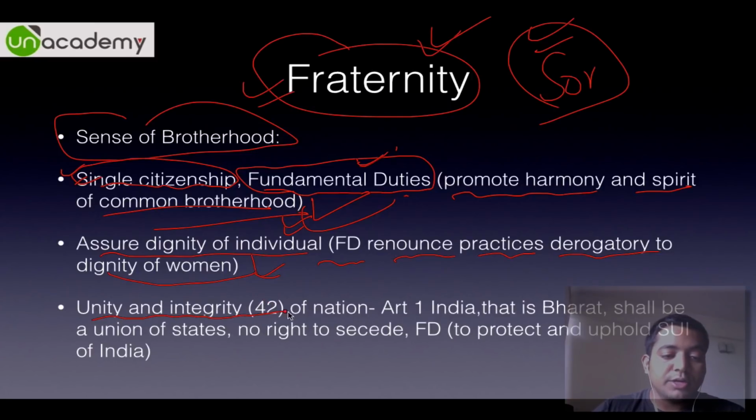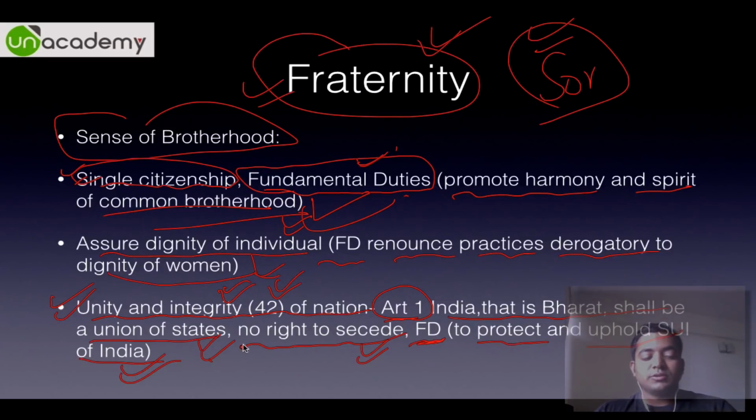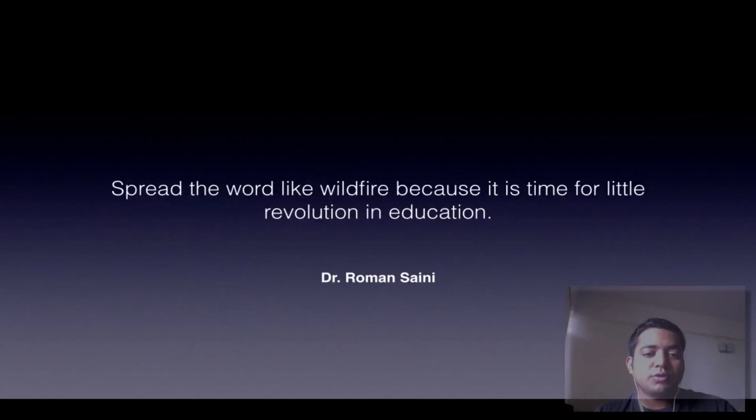Then we have a duty to the unity and integrity of the nation, which is also written in the Preamble. The word integrity was introduced by the 42nd Amendment Act. I'll repeat it so many times that by the time you finish watching this video you'll remember most of the things. Article 1: India, that is Bharat, shall be a union of states. You know this, right? Then there is no right to secede, you also know this. Then the fundamental duty is to protect and uphold the sovereignty, unity and integrity of India. These are the facts you should know by now. Anyways, this was more or less about this.